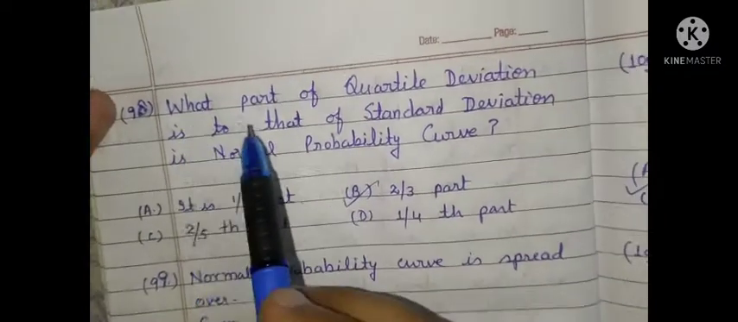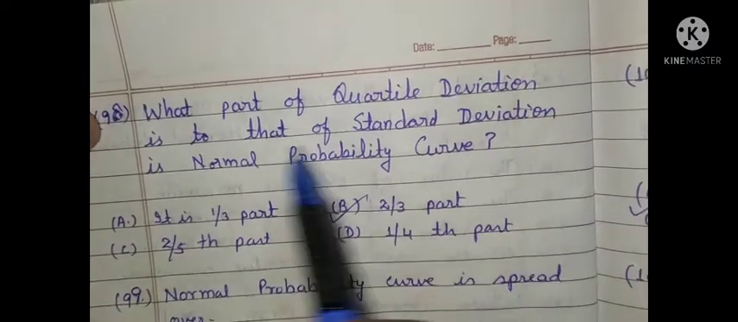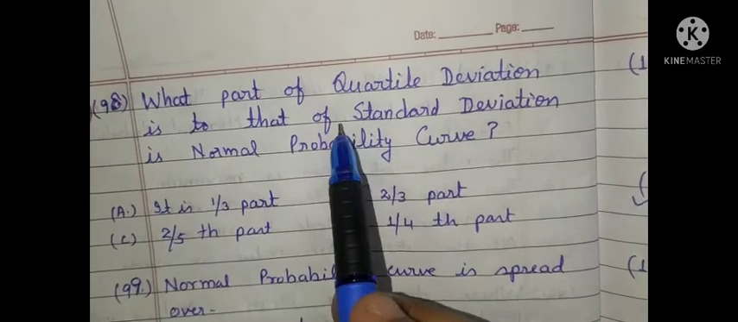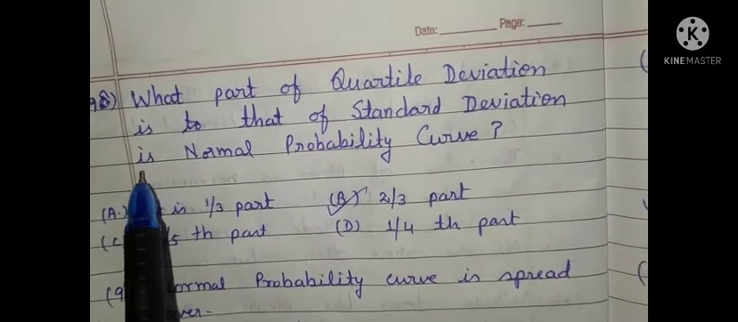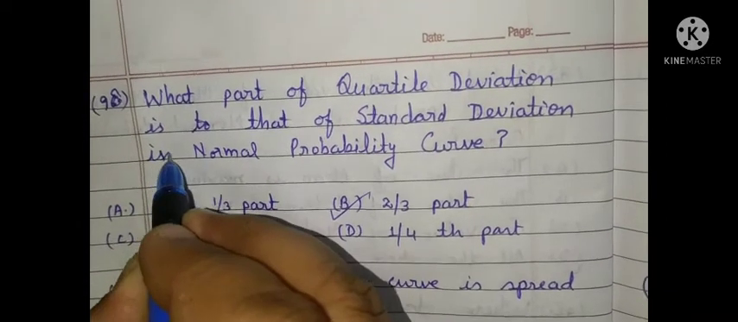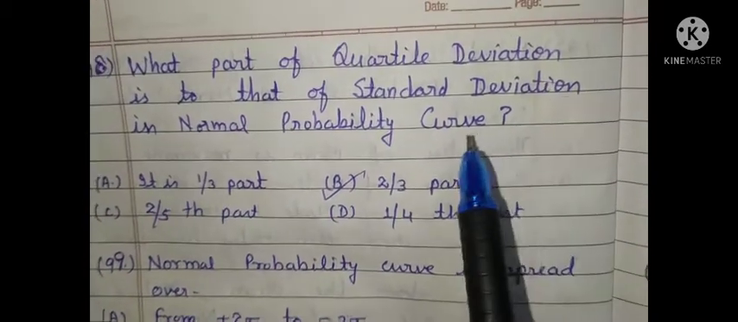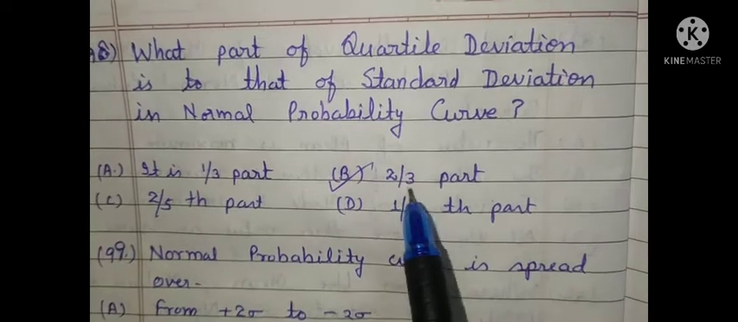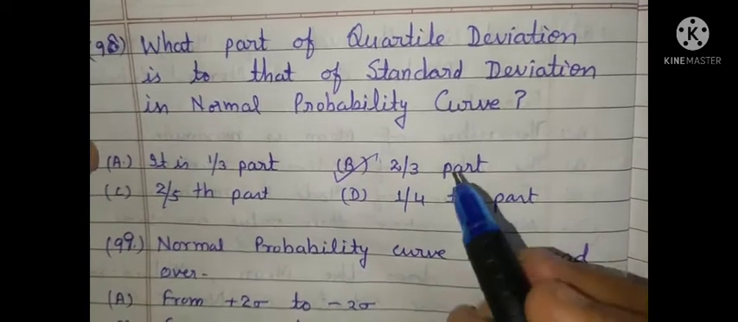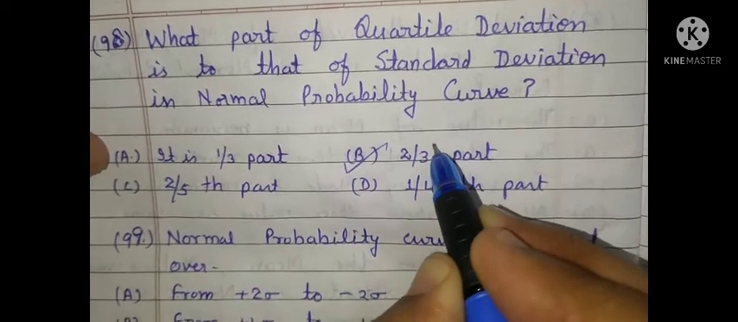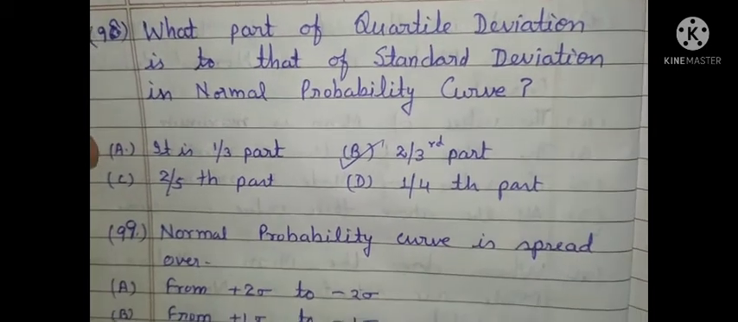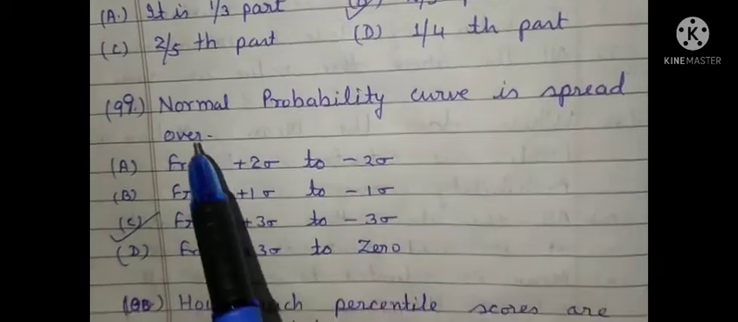Question number 98. What part of quartile deviation is to that of standard deviation in normal probability curve? In normal probability curve, the quartile deviation is the 2/3 part of standard deviation. You may write it as 2/3 part. So the correct option is B.